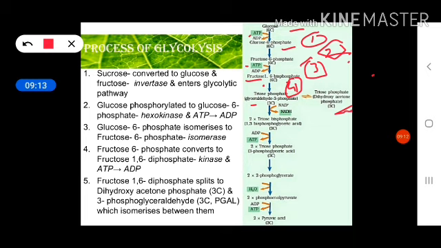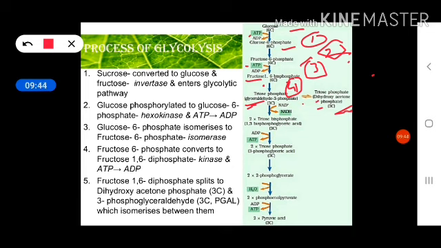So how can we convert it into ATP? This we will discuss in the electron transport system, ETS, in a later part. After glycolysis we will discuss the Krebs cycle, and after the Krebs cycle we will discuss the ETS process, where these NADH will get converted into ATP molecules. So how it will produce the ATP, we will discuss there. NADH is also a form of energy which will convert into ATP later in the respiration process.